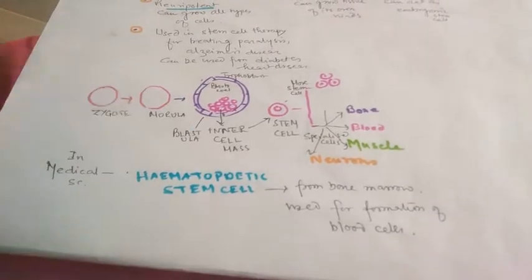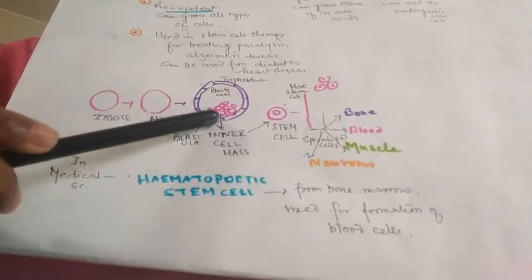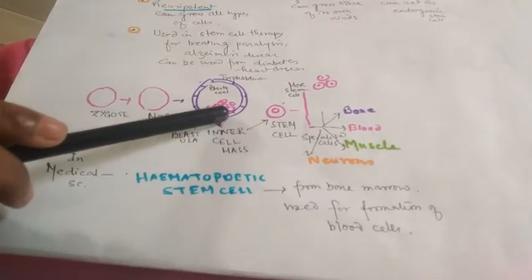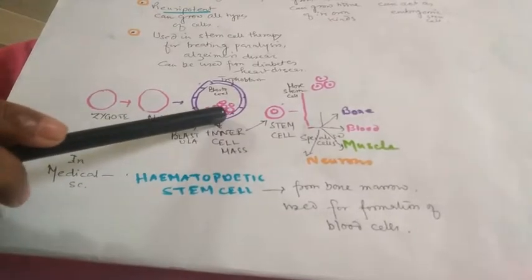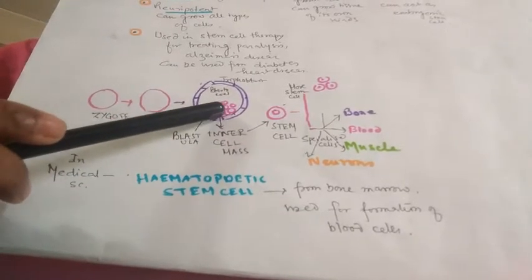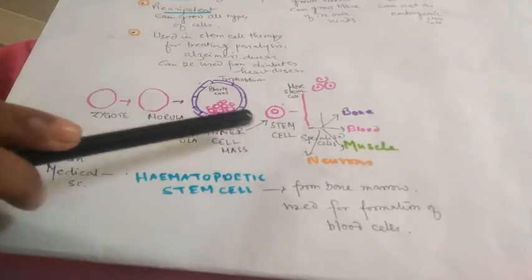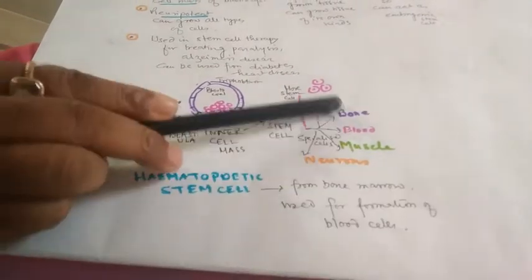So the most used is the embryonic stem cell. It is formed from the inner cell mass, also called the embryonic knob, because from here the fetus will develop. These are the cells from where the fetus will develop, so it has the potential to produce all types of cells. This is the stem cell actually used, the embryonic stem cells, which have the potential to produce more stem cells as well as the various specialized cells. Clear?